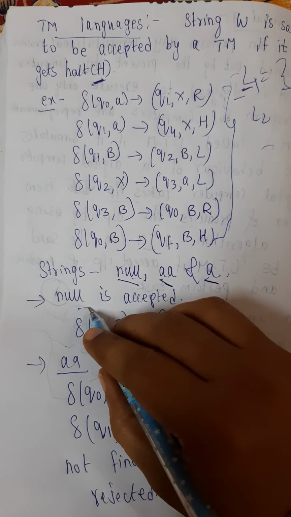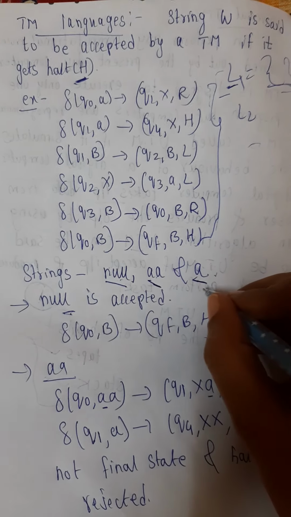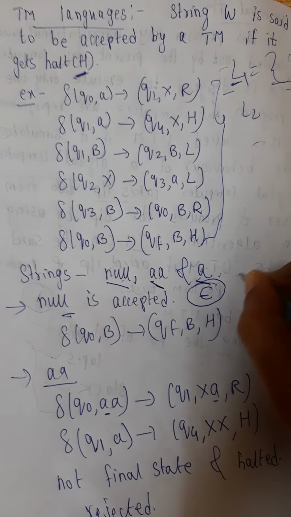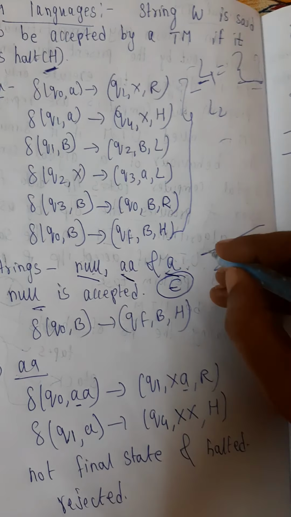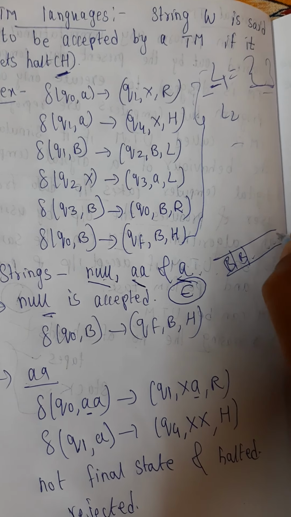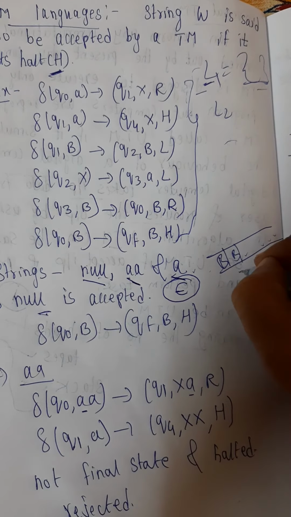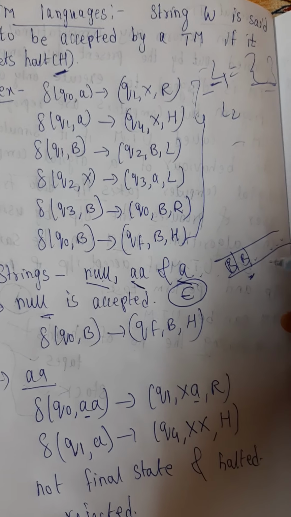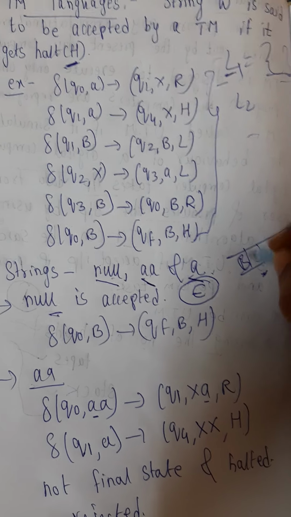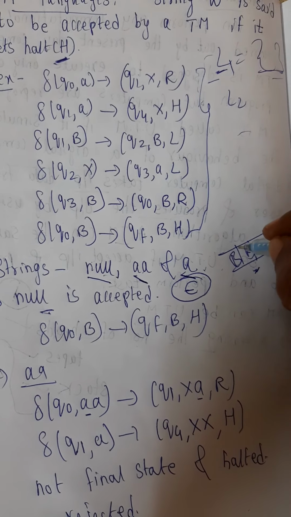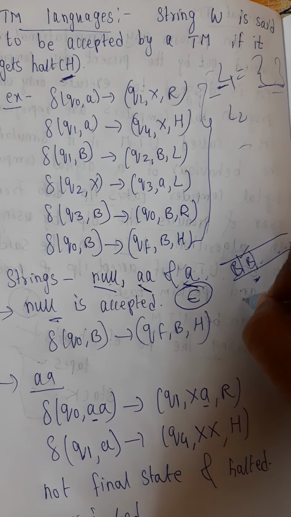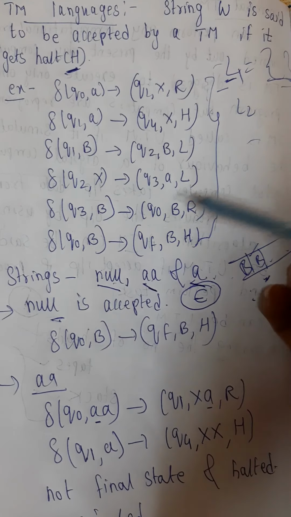First we check whether the string null is accepted. Null is epsilon, and in the Turing machine it is represented as a blank, nothing actually. So we check whether there is any production and whether it halts.